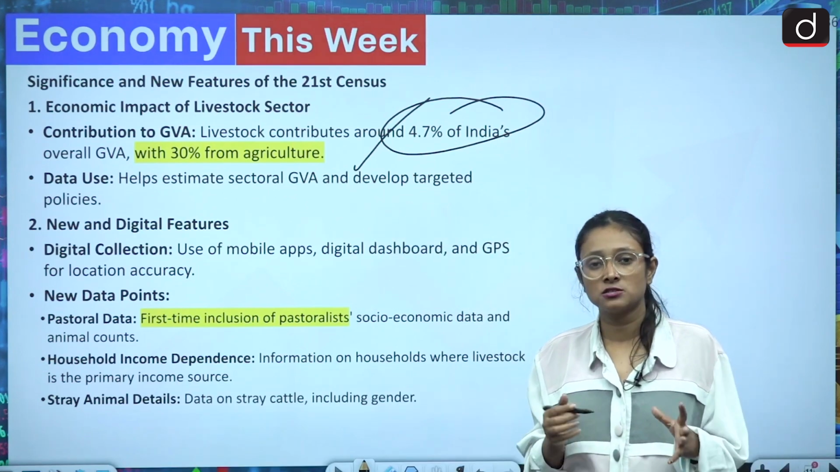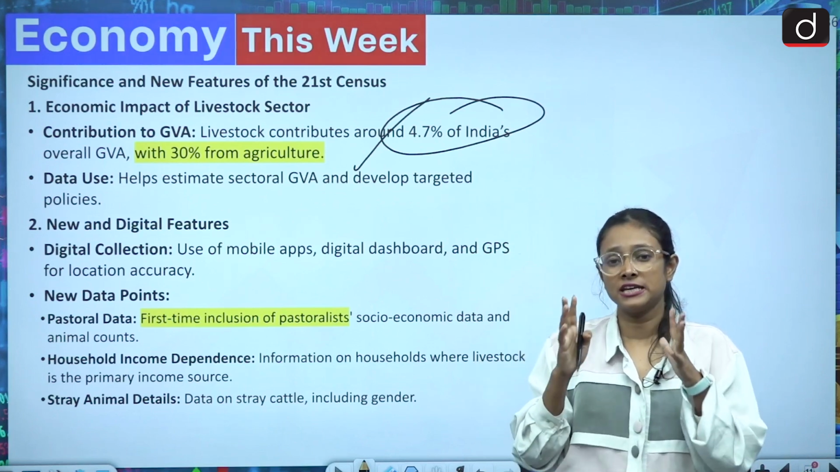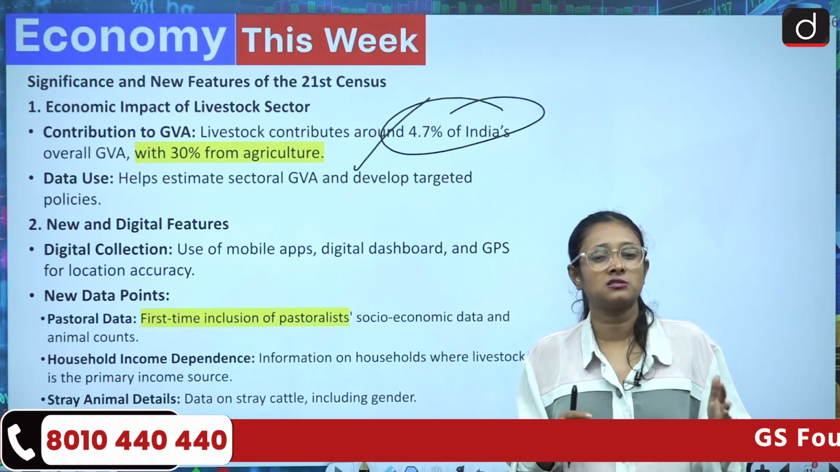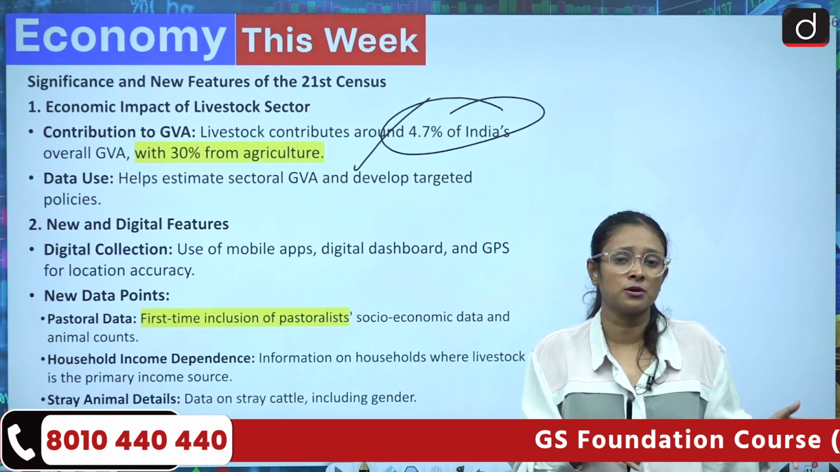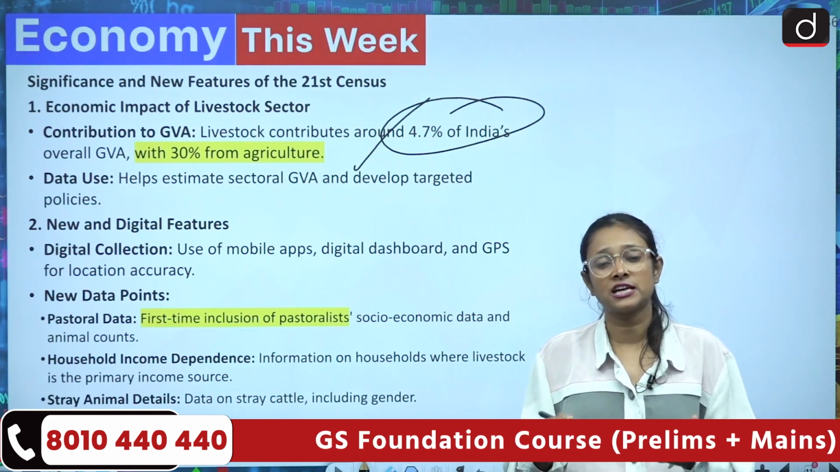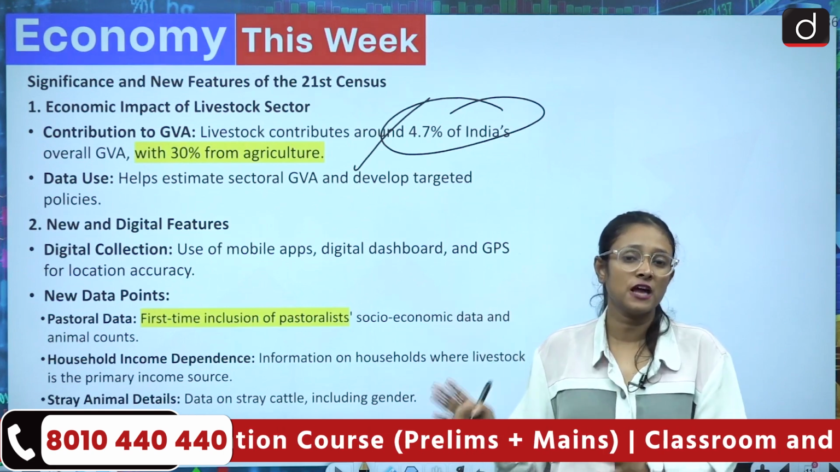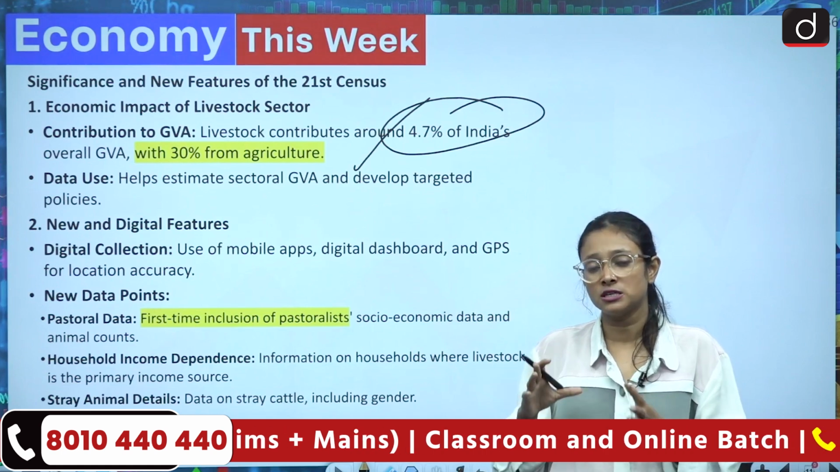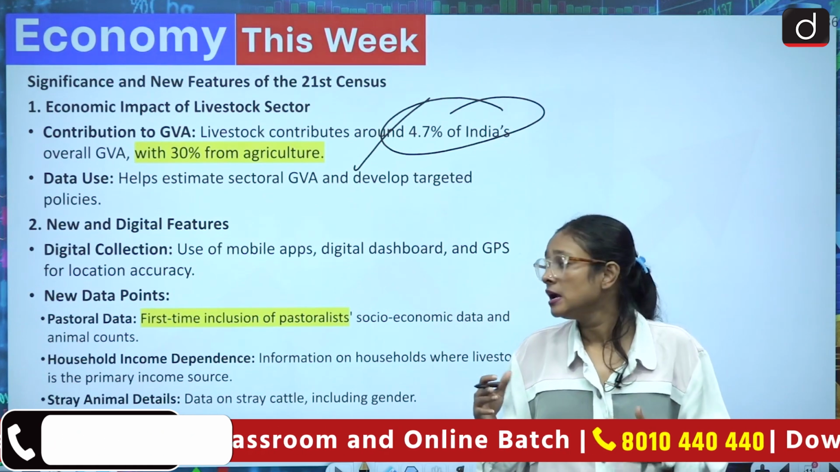So just like the human population census, if we have an aggregate idea about how much the gender ratio, how much the sex ratio is, how much rural population is there, how much urban population is there, that helps the government to have targeted policies for those sets of the population. So in the case of livestock population also, it will help the government to design policies accordingly, according to the livestock, according to the different kinds of breed animals.